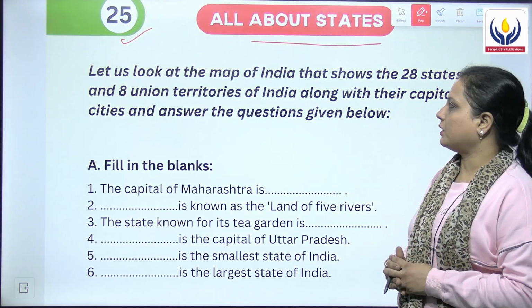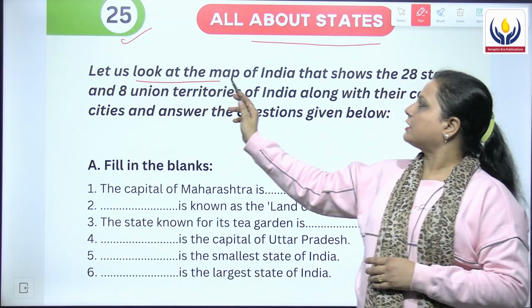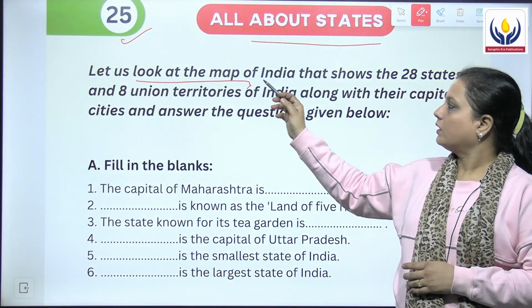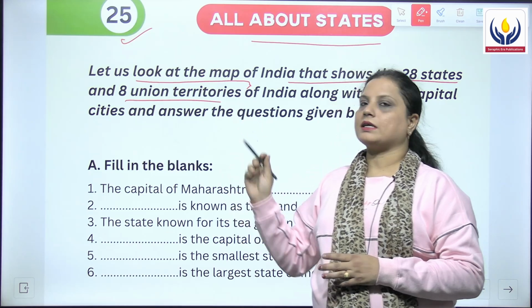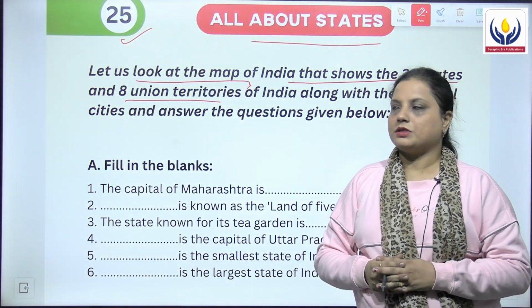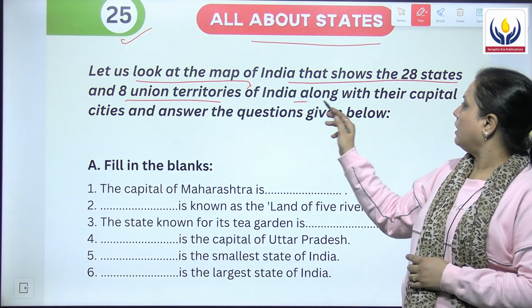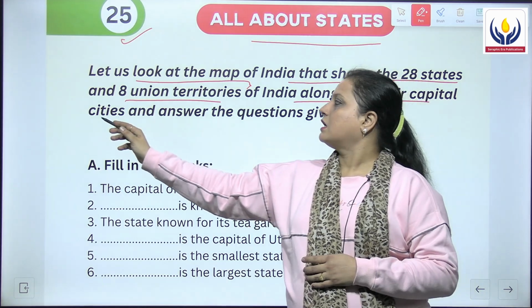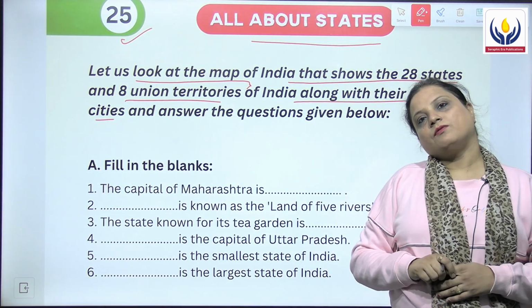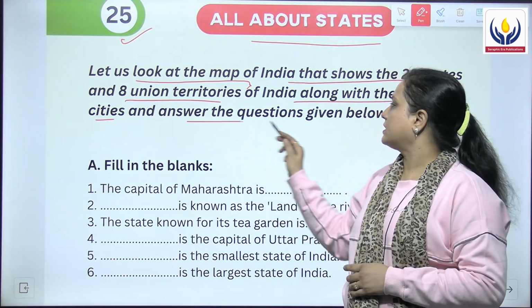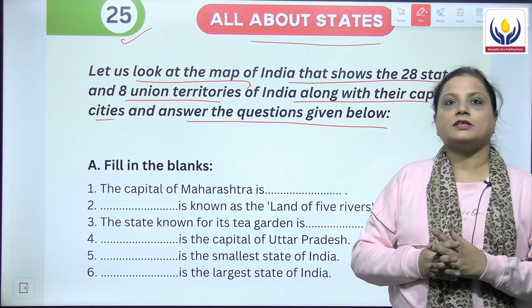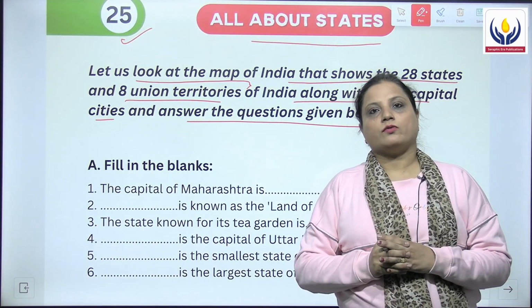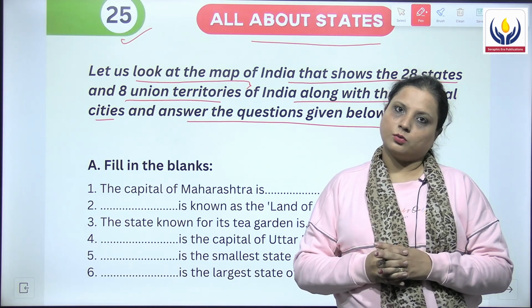So in this chapter we will first take a look at the map of India and then it will show you what? It will show you 28 states and 8 union territories of our country, along with their capital cities. What we have to do is find out the answers for the questions which are given below and they are relating to the map of India in some way.